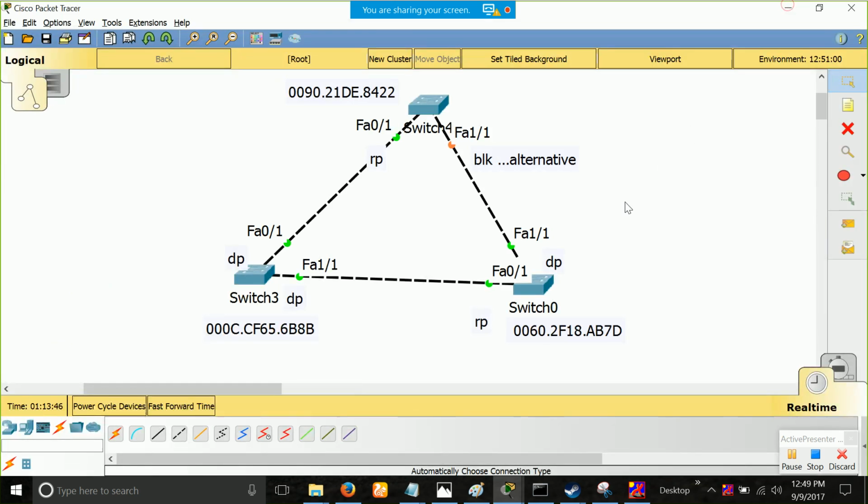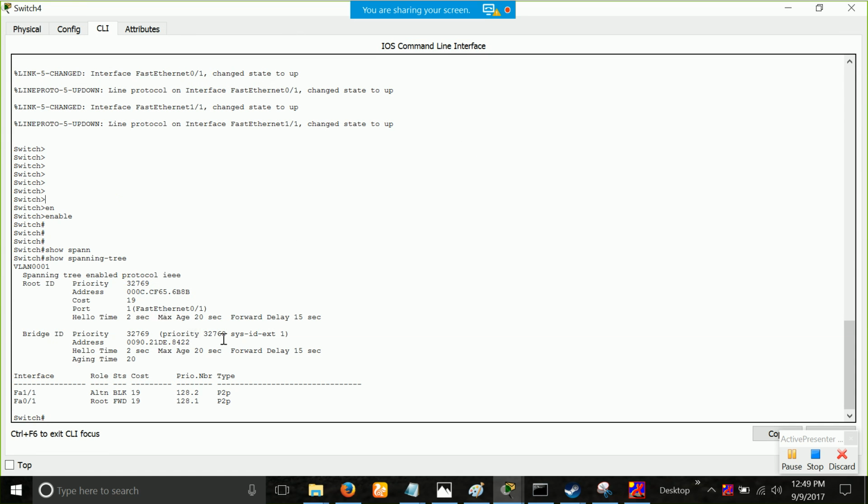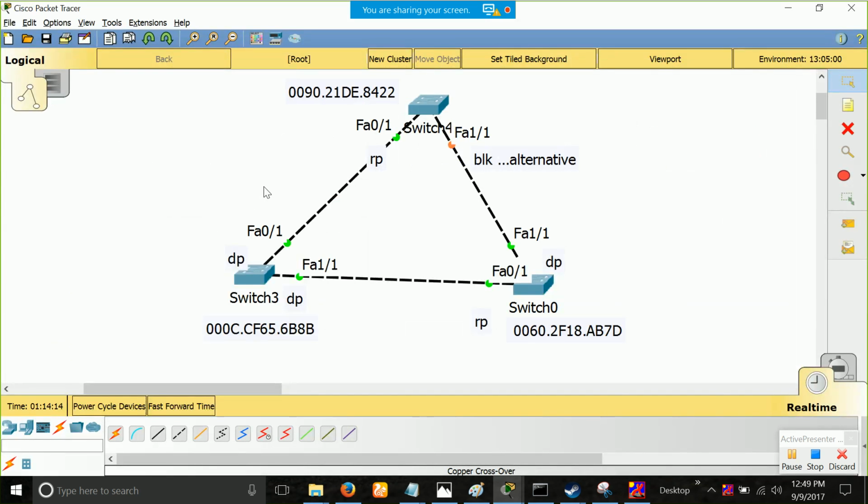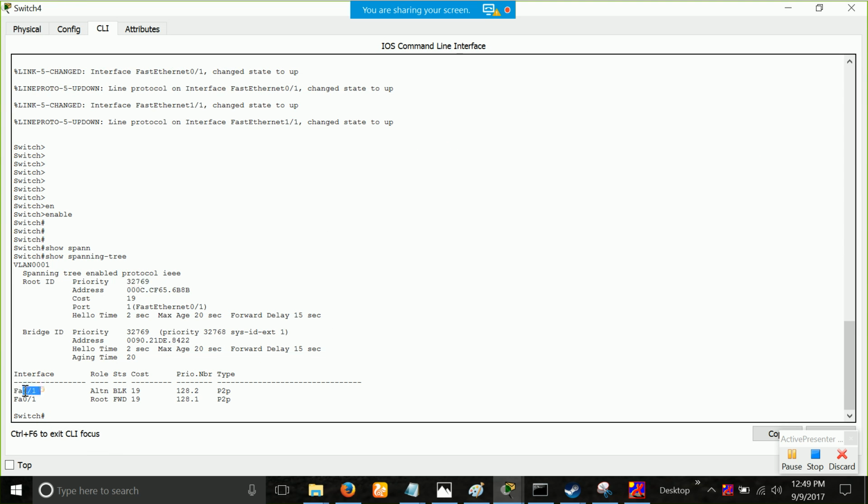And VLAN is what? VLAN is just the logical boundary, the broadcast domain of the switches. So by default, all the ports of a switch are in VLAN 1. On every switch we have VLAN 1, VLAN 1, VLAN 1. So that's why the switch will take 32768 and add the VLAN ID to it, and it will become 32769. If you happen to have in the future VLAN 10, then it will become 32768 plus 10 on all these switches.